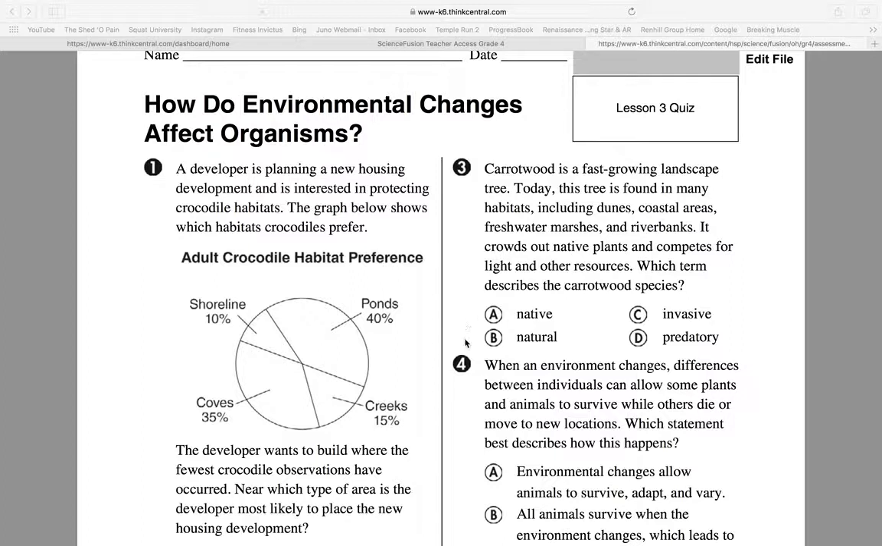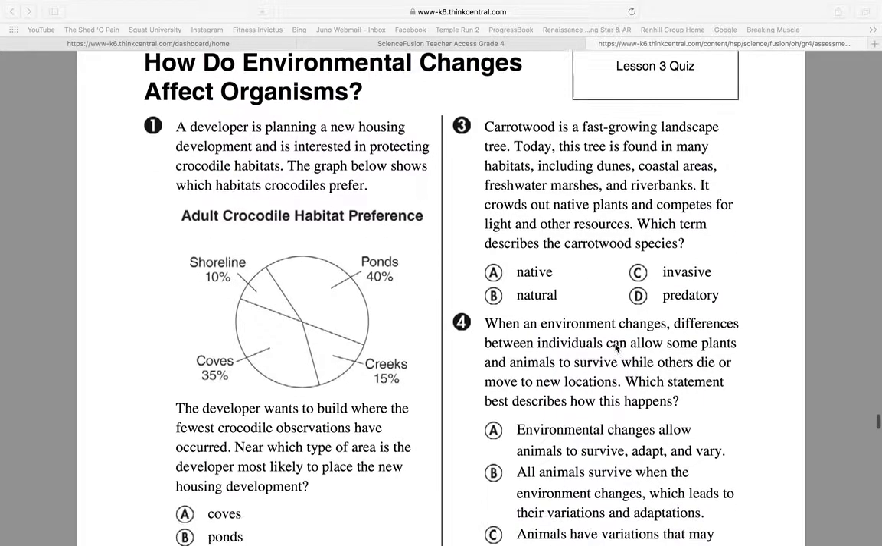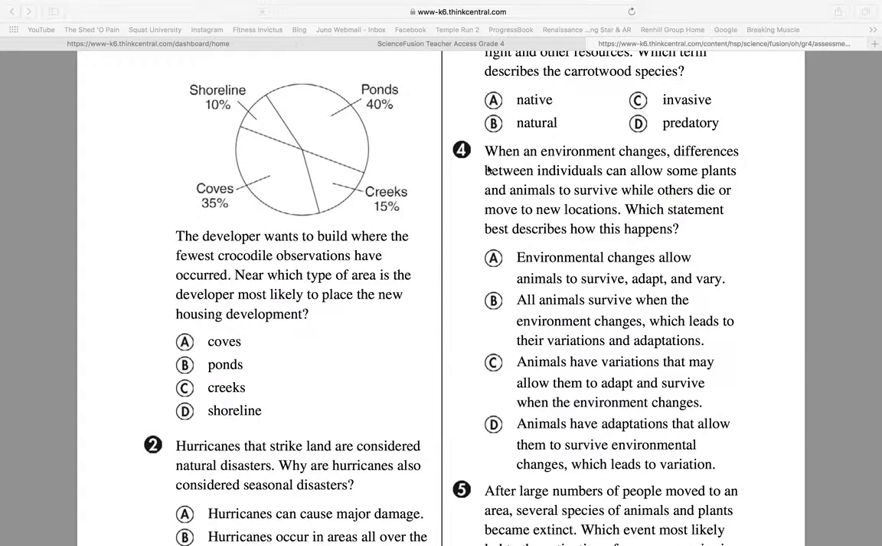A, native, B, natural, C, invasive, or D, predatory? Number 4. When an environment changes, differences between individuals can allow some plants and animals to survive, while others die and move on or move to new locations. Which statement best describes how this happens?